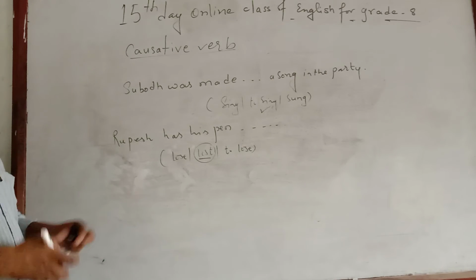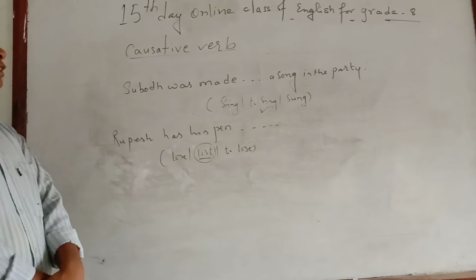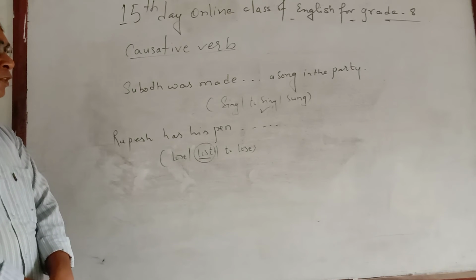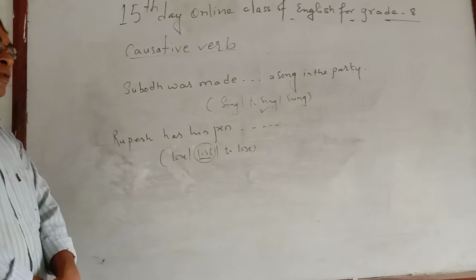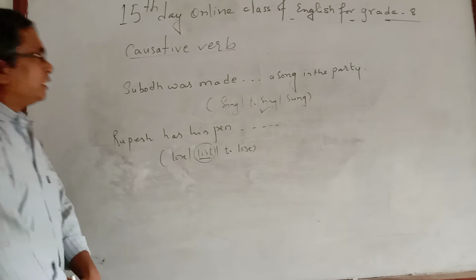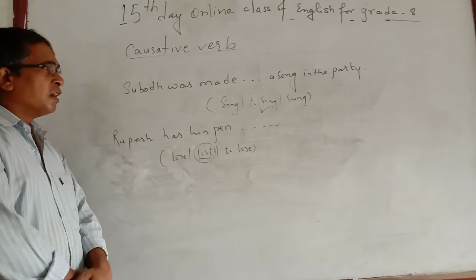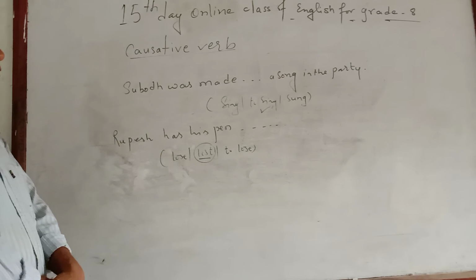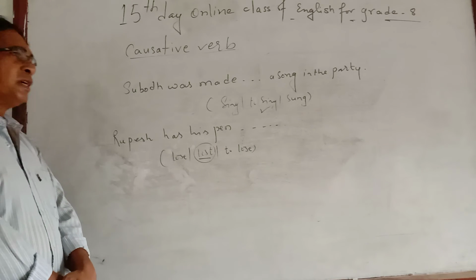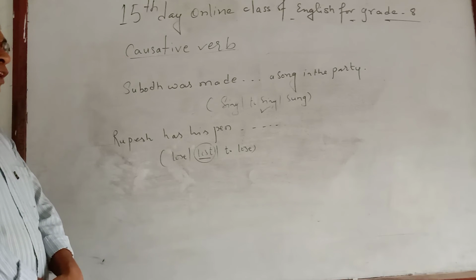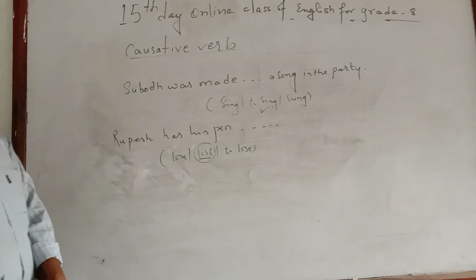In this way, from causative verbs you may be asked questions either to insert with the help of options or in brackets where you may find only verb 1. But it is clear that there will be only 3 possibilities: verb 3, verb 1, or to V1. According to the rule, after has, have, or had, if there is an object, then verb 3.